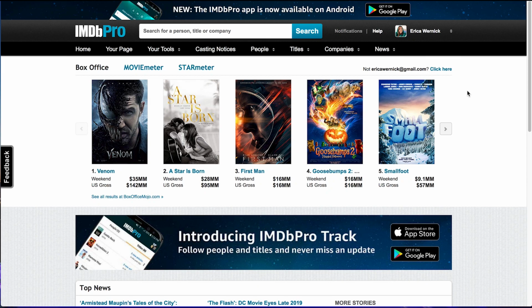And then you're going to use IMDb Pro to do some research. If you don't already have an account with IMDb Pro, you definitely want to get one. I know it's an extra expense and that can be really annoying, but IMDb Pro is something that myself and my clients use all the time. It's really great because it has contact information for agents and managers and everyone that you need to get in touch with. You can see who is repped by everyone, and you can see casting directors and all that stuff. So you really want to get yourself an IMDb Pro account so that you can do what I'm about to show you.